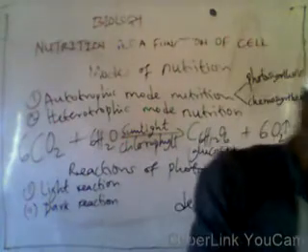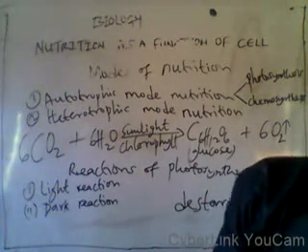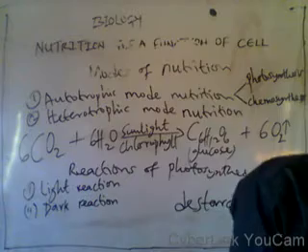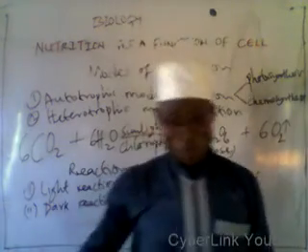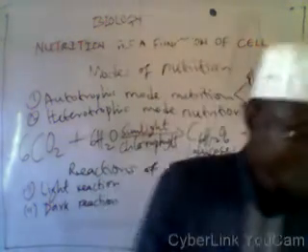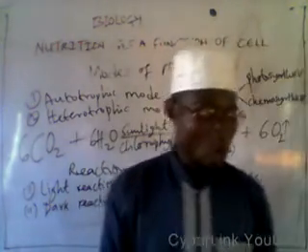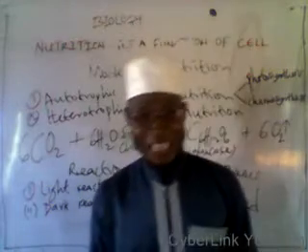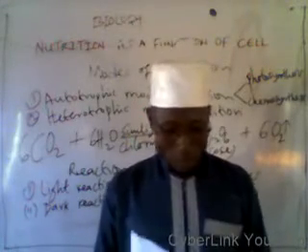Now let us move on to the experiment to show that carbon dioxide is necessary for photosynthesis. In this experiment also, we are going to use potted plants.